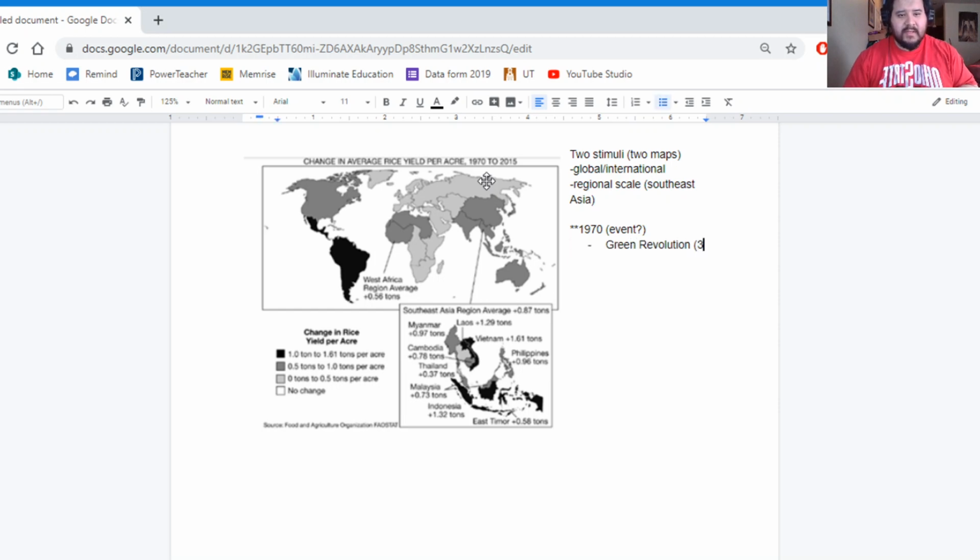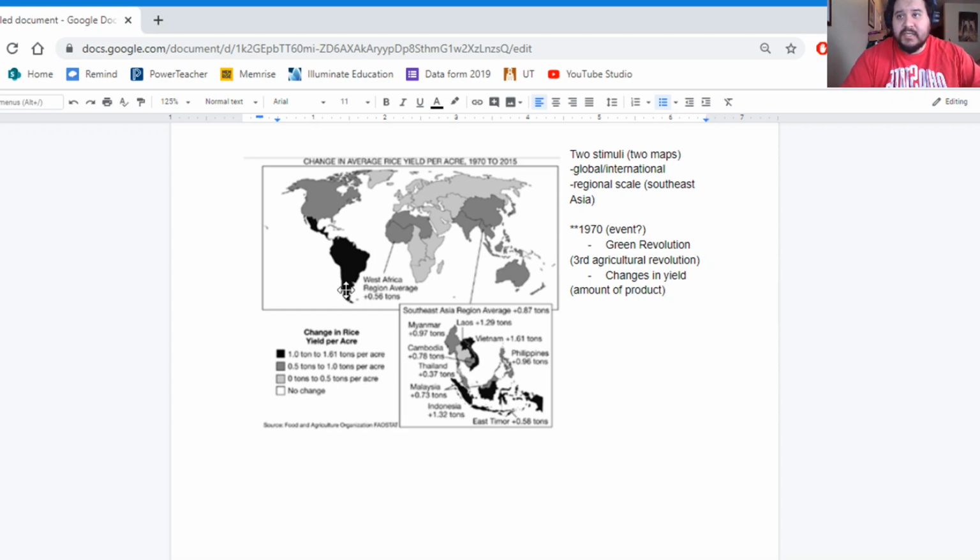That third agricultural revolution. And we have it to the modern day till today, right? And it looks like we're looking at changes in the rice yield, right? So yield, amount of product could be another way that we phrase that. And we're looking at specifically rice yield, rice amounts changing over time, right?